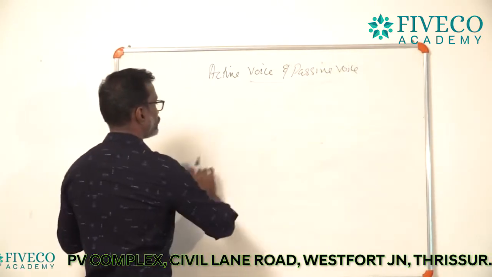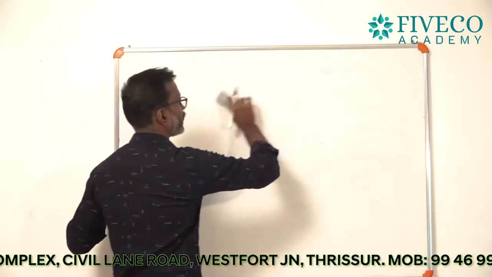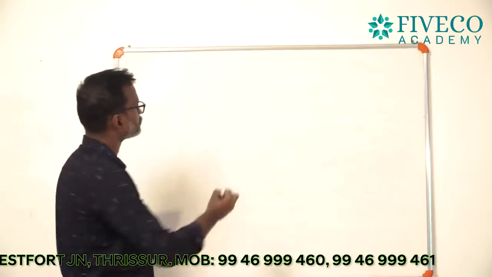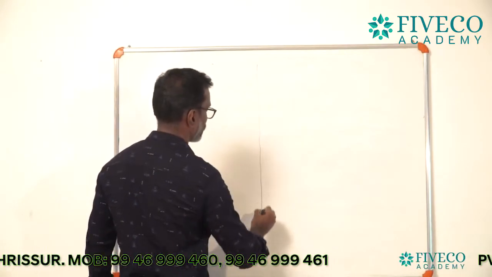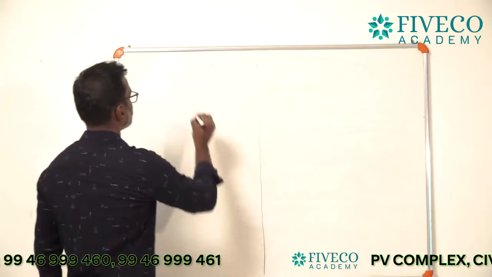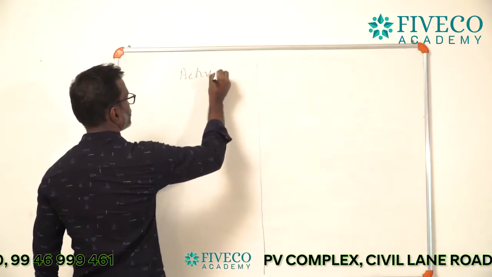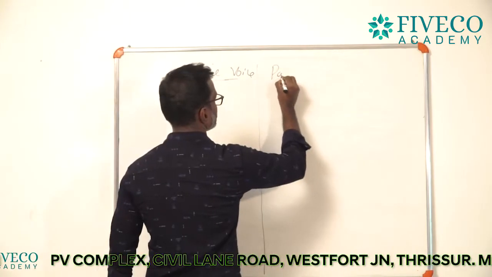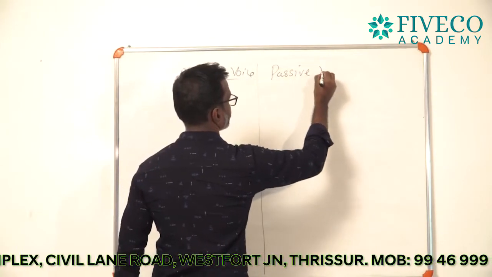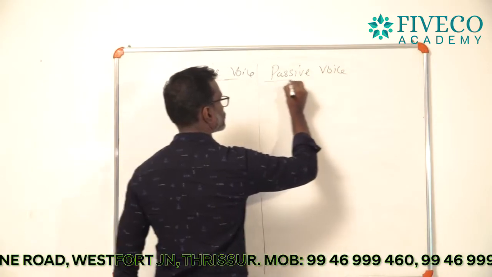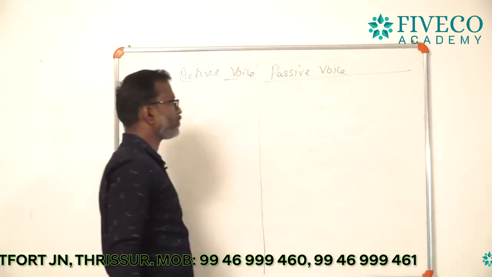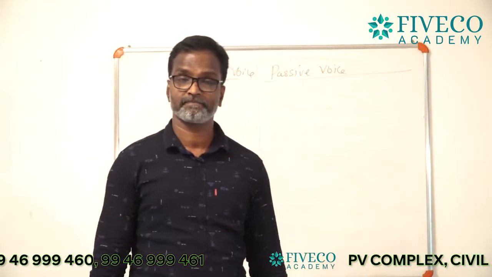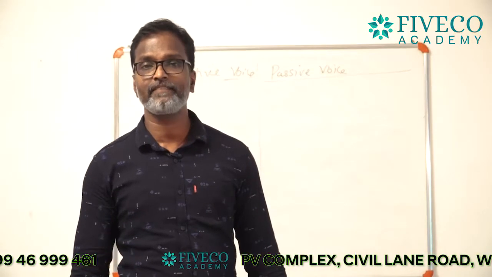Okay, we want to make two columns, one column for active and another column for passive. This is active column, active voice, and this column is meant for passive voice. Okay. So, which is the first tense you learned? You already studied 11 tenses.